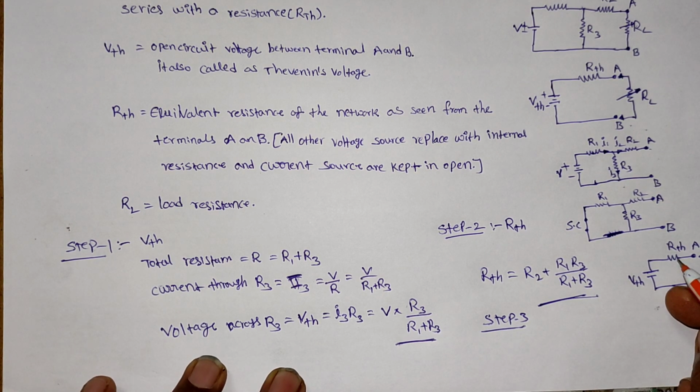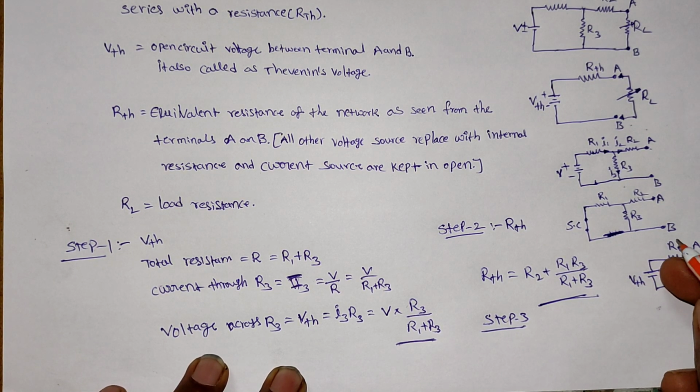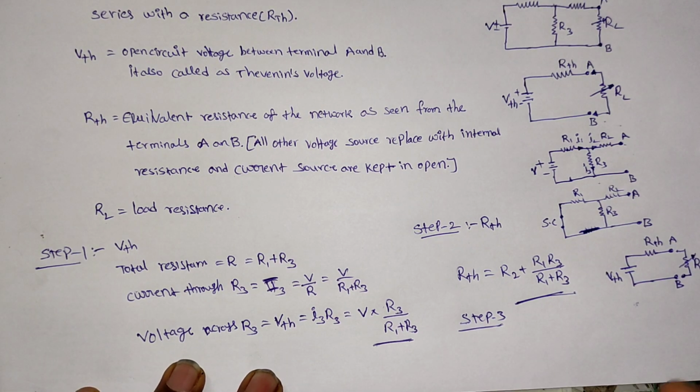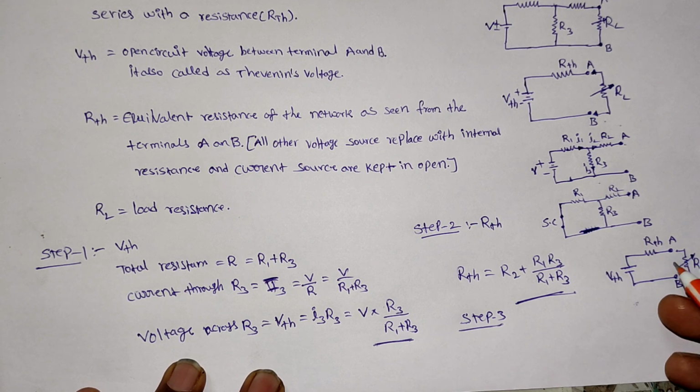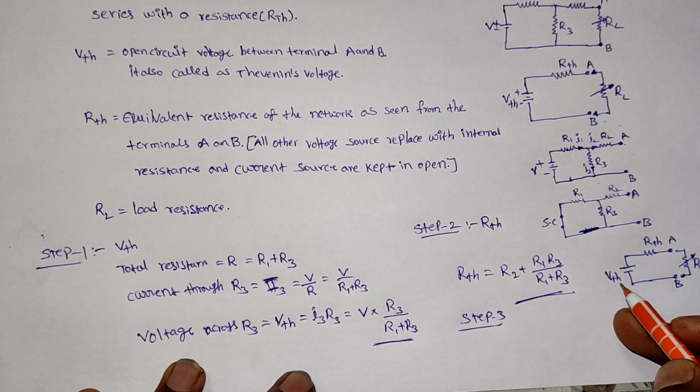VTH is in series with RTH. Here RL is between terminals A and B. We already found VTH and RTH, and I again connect the RL load resistance to the Thevenin's equivalent circuit of VTH and RTH.